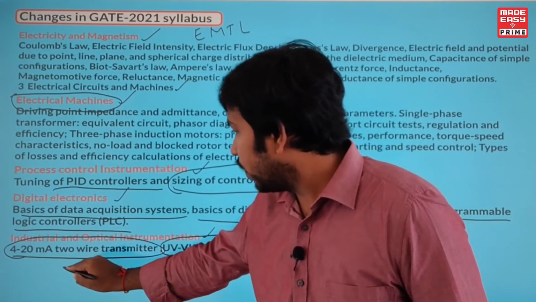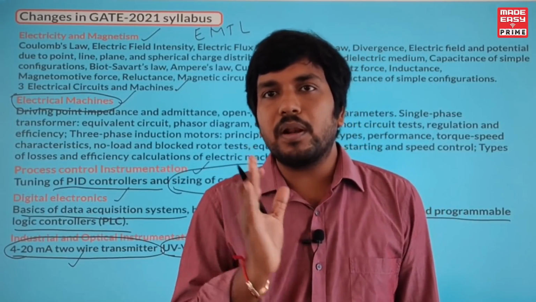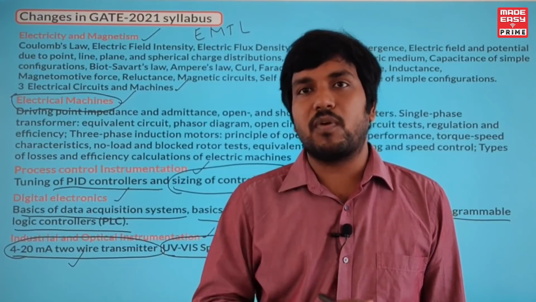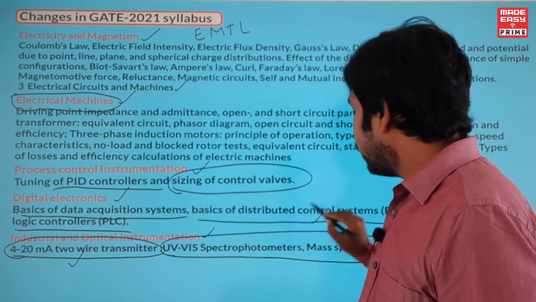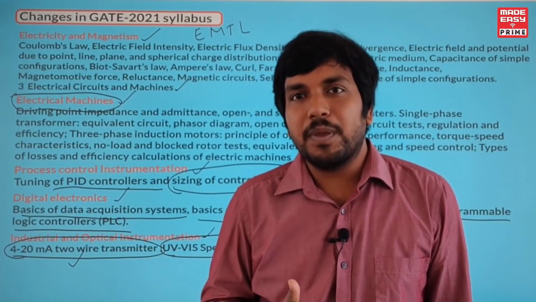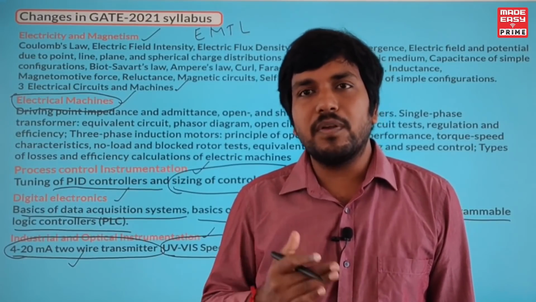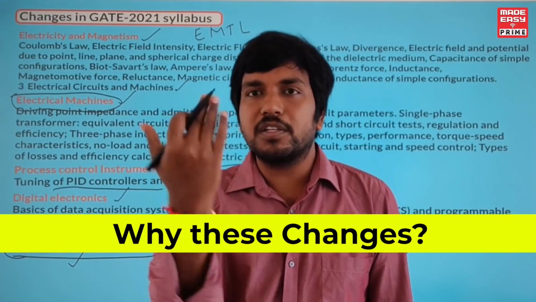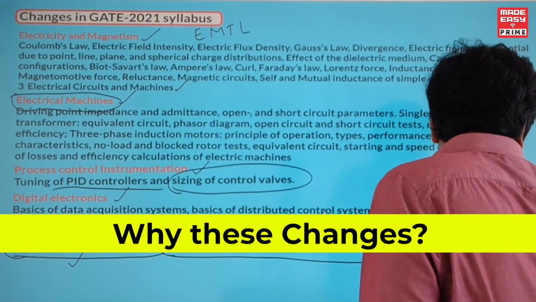That is the 4 to 20 milliampere two-wire transmitter. In fact, it is one of the popular topics which is very much required for interview purposes. And even this PLC, DCS, all this stuff also. Clear? So you should feel happy, because once you study all this stuff for the GATE syllabus, then obviously it will be useful to you in the later stages also. Right? Now let me tell you why they have done all these things.